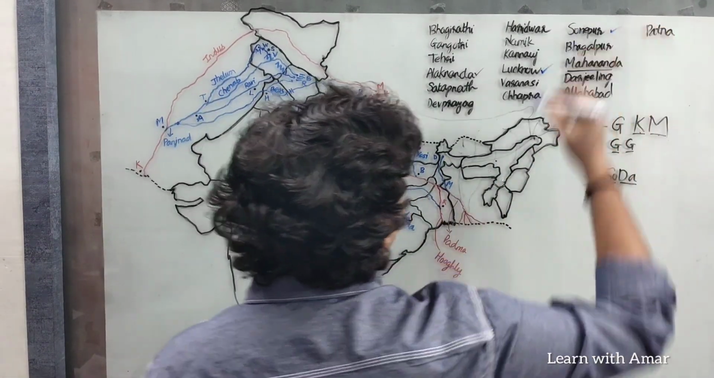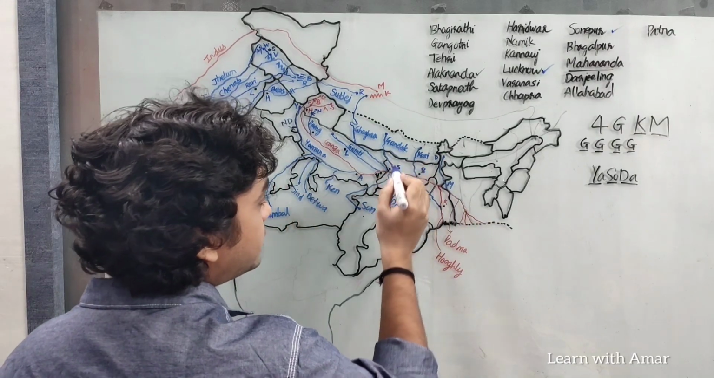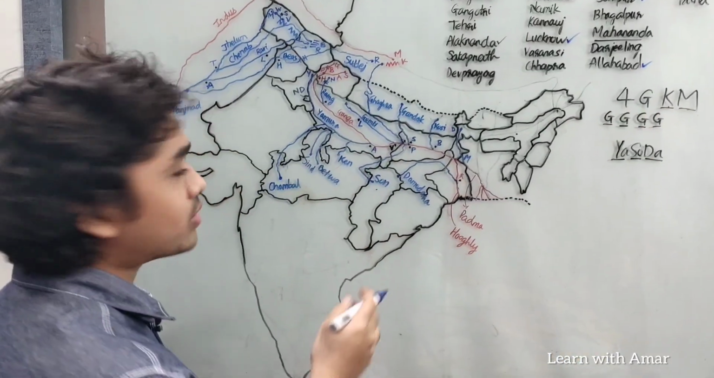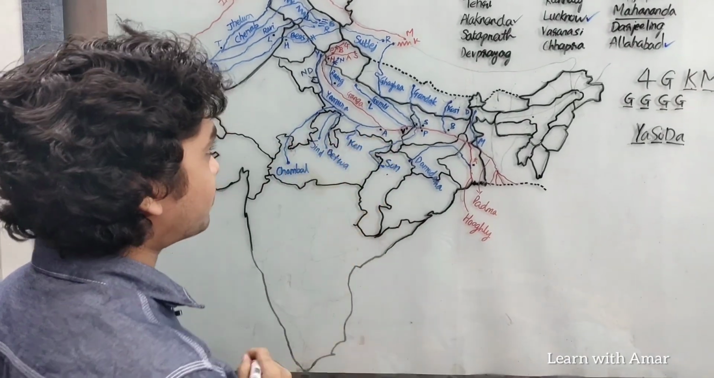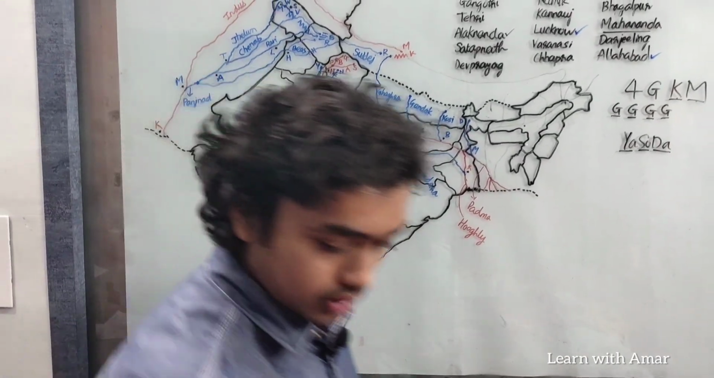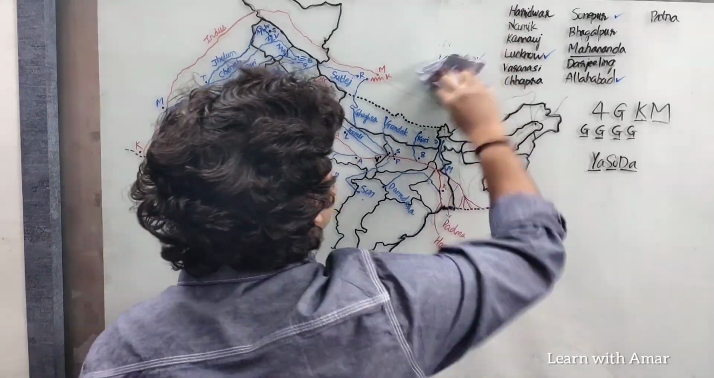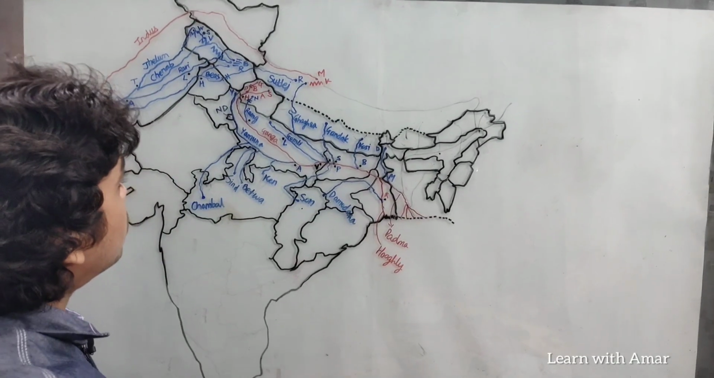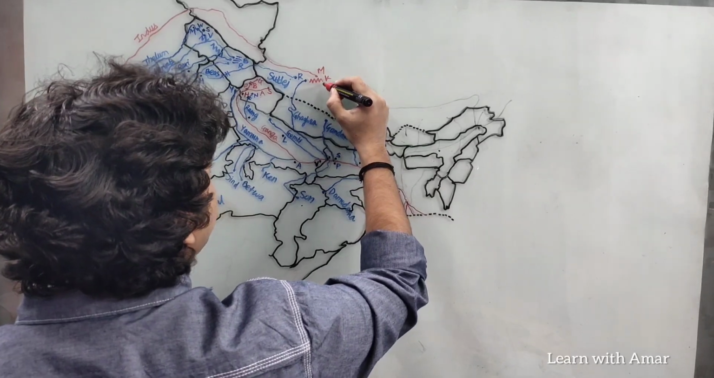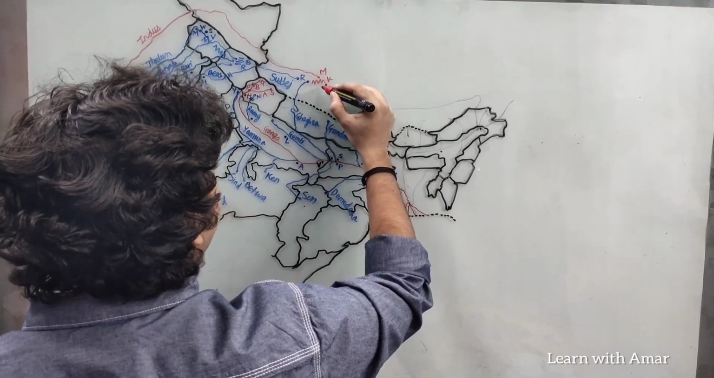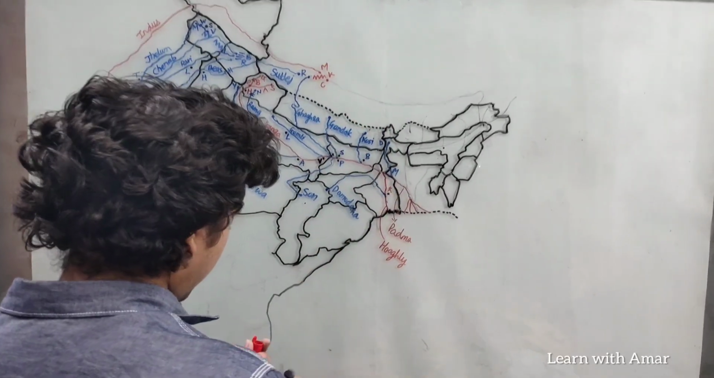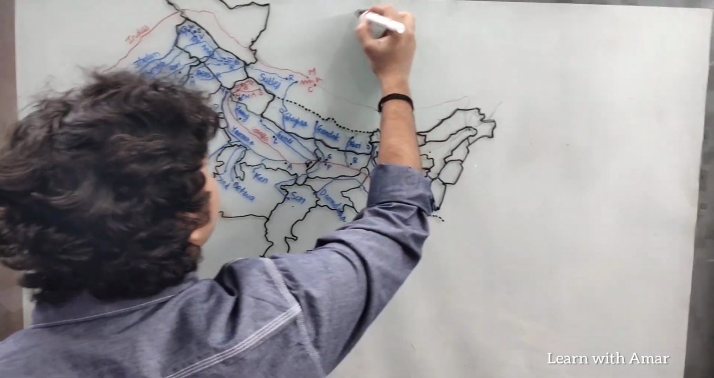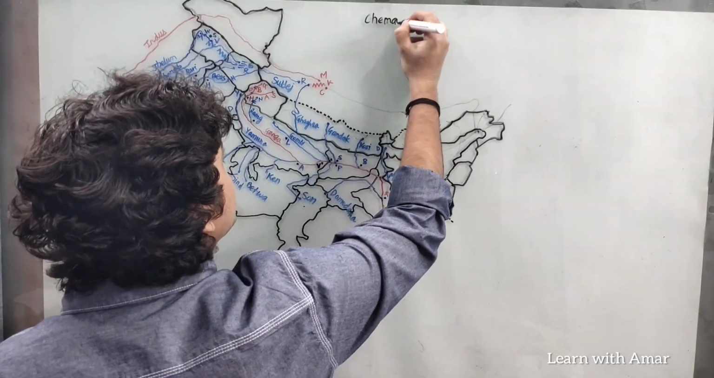Lucknow is located on the banks of Gomti. What is Sonepur? Sonepur is where Gandak meets Ganga. And Allahabad, what about Allahabad? Allahabad is pretty famous because this is where Yamuna meets Ganga. Okay. Now let us move on to Brahmaputra. It originates here in Tibet from Chemayangdang glacier. The glacier from where Brahmaputra originates is Chemayangdang.